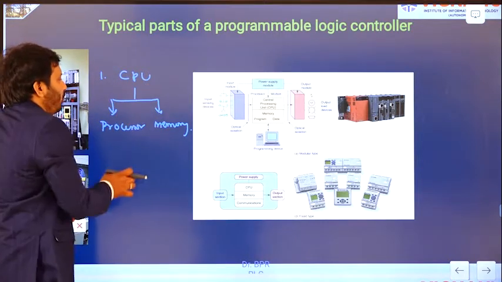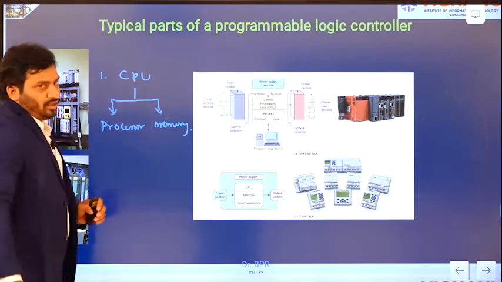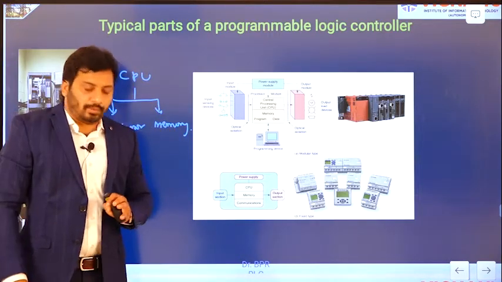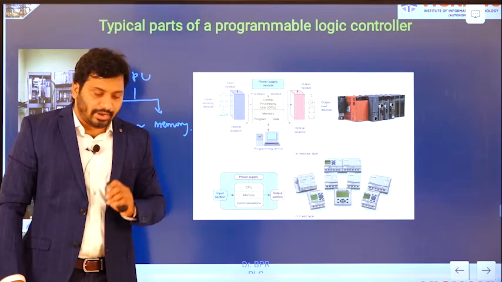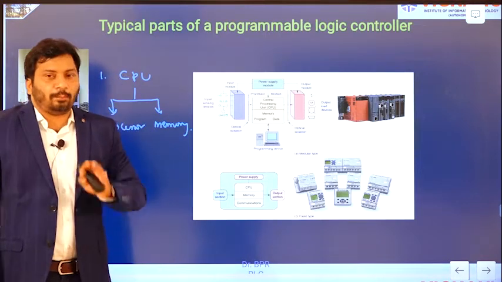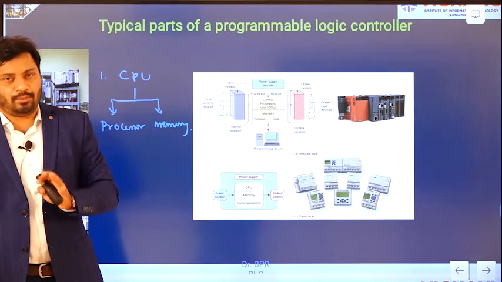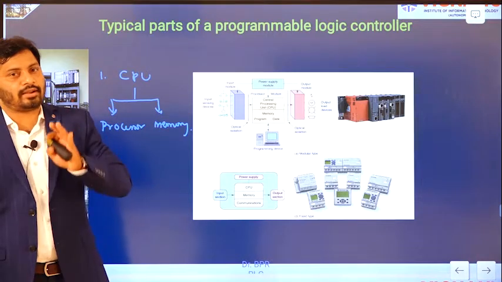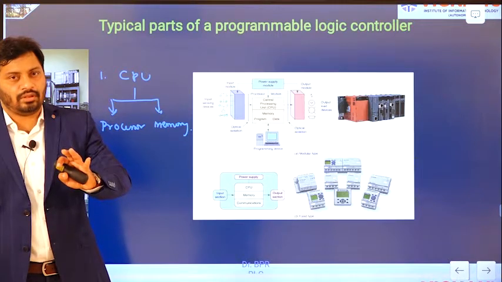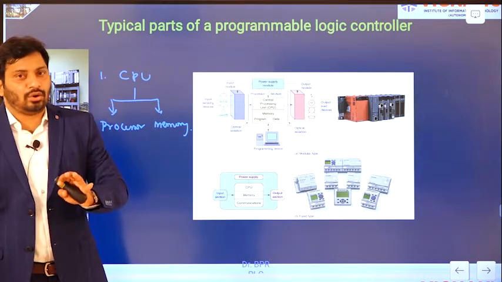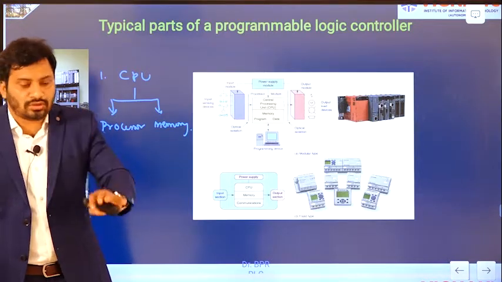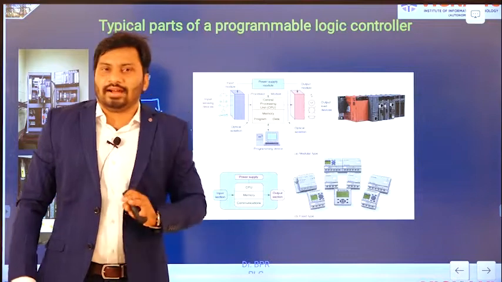So, now in the CPU module, what is there? Processor is there, memory is there. In the last semester also, while discussing microprocessors and controllers, especially the 8085 and 8086, I clearly explained that the processor acts like a CPU, right. There is no internal memory in the processor, not enough internal memory to store the OS, that is the operating system program, or the user programs, or the data, right.